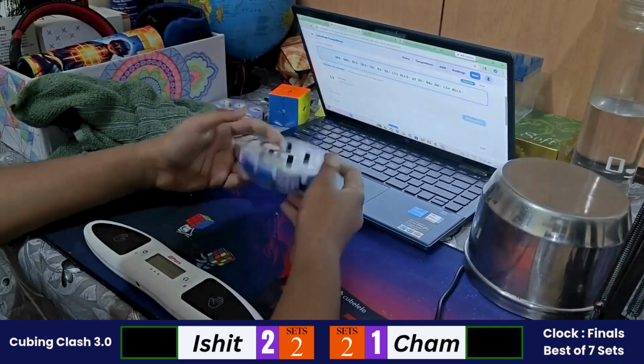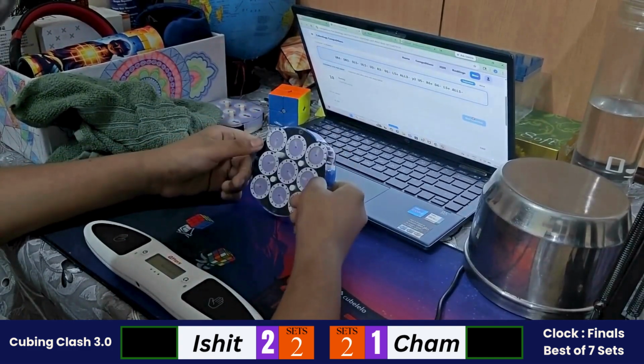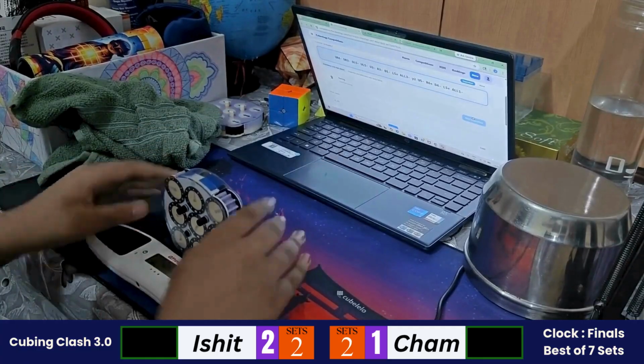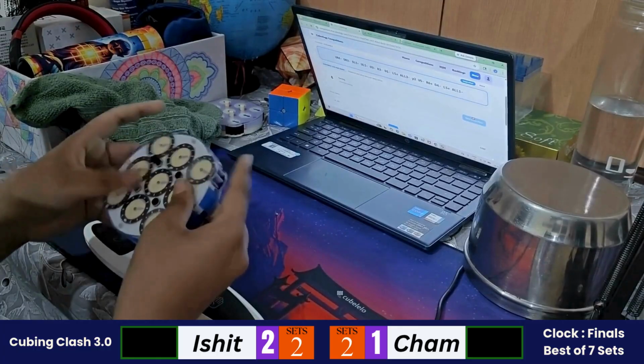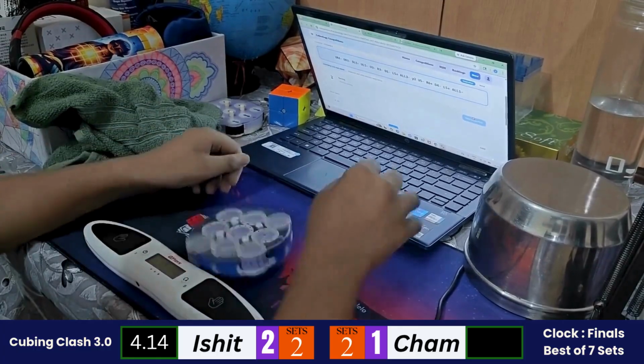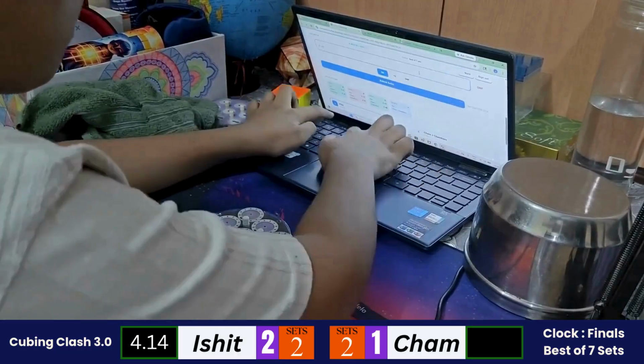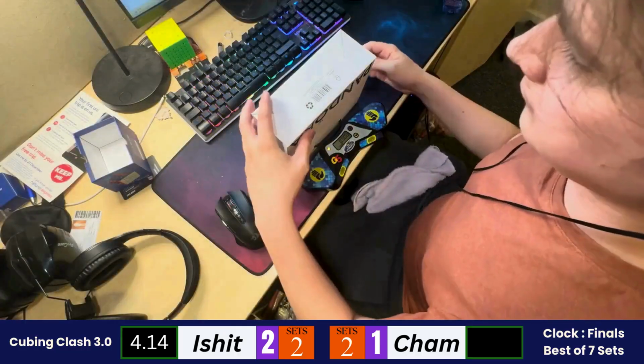Ishit leads. Ishit is starting with the fourth solve of the set. So let's see whether he could win the set or not. Starting with the solve. A quick turning and a 4.14 from Ishit. Now let's see if Cham could beat the 4.14.